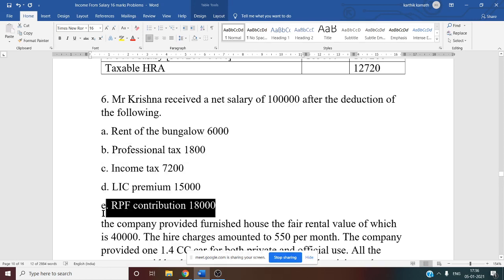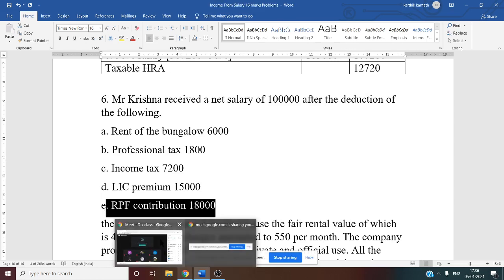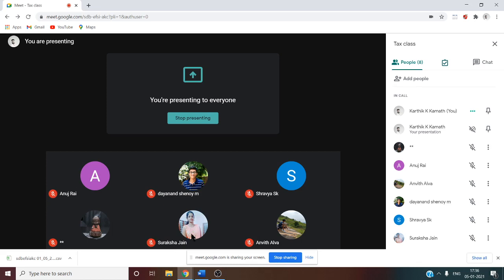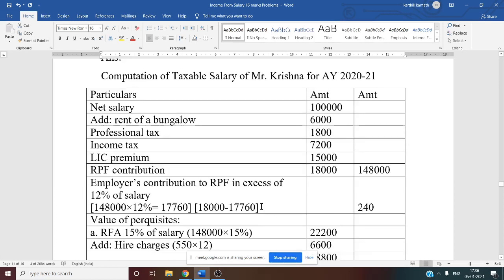See this employee contribution, where we can claim a deduction from ATC, sir. Yes, so ATC deduction we can claim. So under ATC you can consider that information also. RPF contribution. So now, employer's contribution to RPF in excess of 12% of salary.